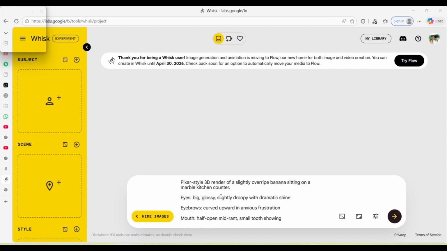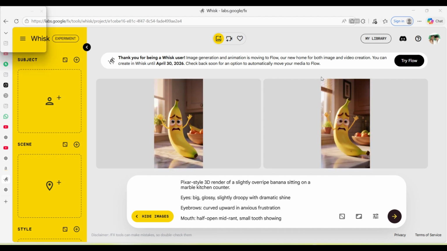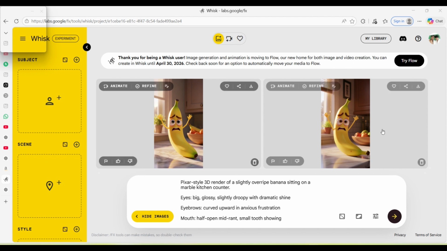If you are making shorts, you can take 9:16, or if you are making a long video, you can choose this one. Okay, whatever you choose, I take for shorts, and then click on generate. It will start creating the images, and now you can see the images have been generated. You can see which image is better. If you want to change anything, you can change in the prompt and generate again.